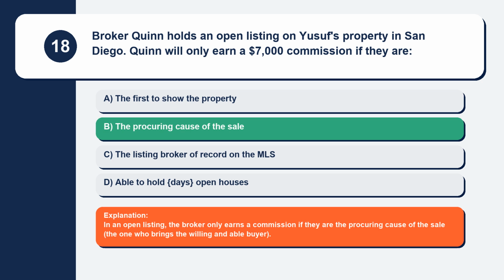Explanation. In an open listing, the broker only earns a commission if they are the procuring cause of the sale, the one who brings the willing and able buyer.